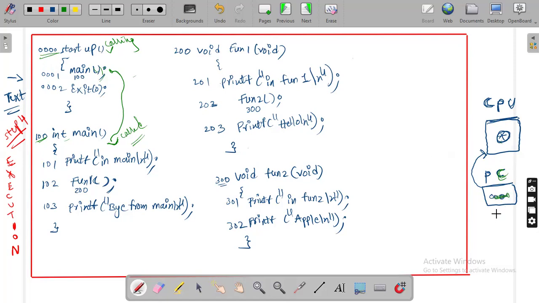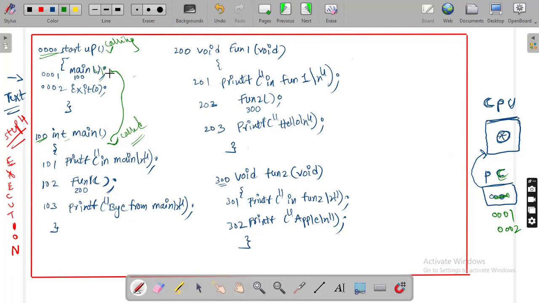If the program counter is updated with 0001, then the CPU executes the 0001 instruction. If it contains 0002, then the 0002 instruction will be fetched and executed. So the program counter tells the CPU which instruction to execute next.